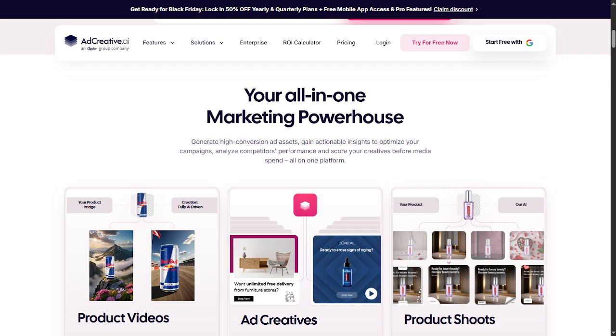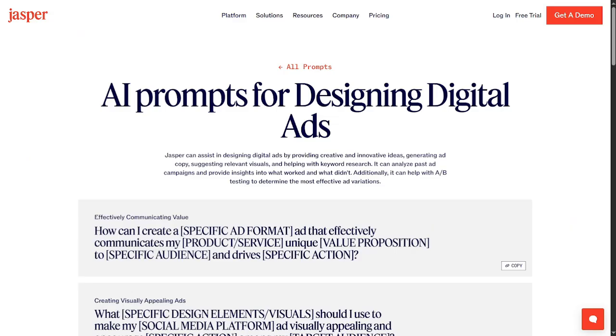Both tools can improve your workflow and help you launch campaigns with confidence, but choosing the one that matches your content style will give you the best long-term results.